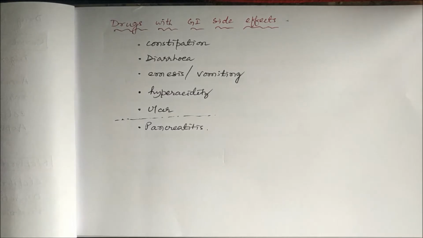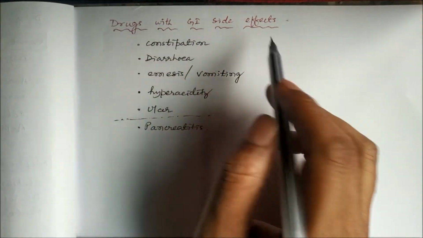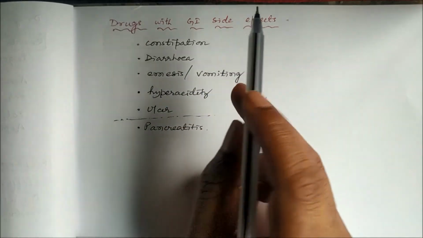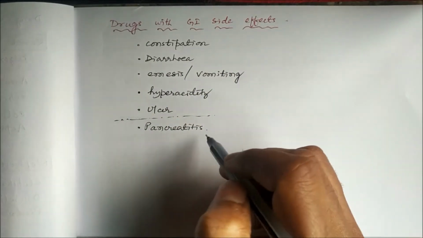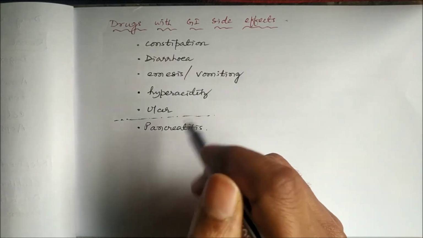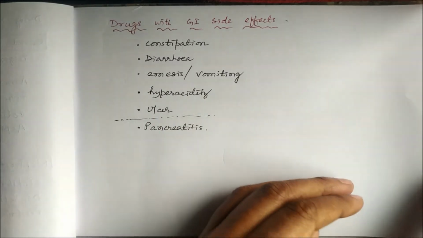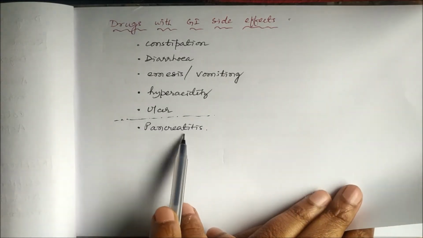Namaskar. Today we will study the drugs with gastrointestinal side effects. There are many drugs which are associated with constipation, diarrhea, vomiting, hyperacidity, ulcer. All these are the gastrointestinal side effects. In addition to them, we will also discuss pancreatitis, drugs which can cause inflammation of the pancreas, as the pancreas is the associated organ to the digestive tract. So we will also discuss drugs producing pancreatitis.